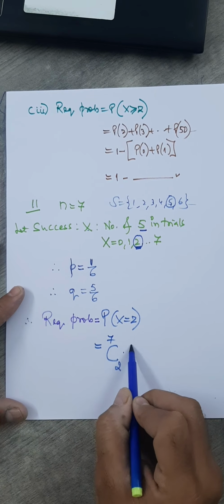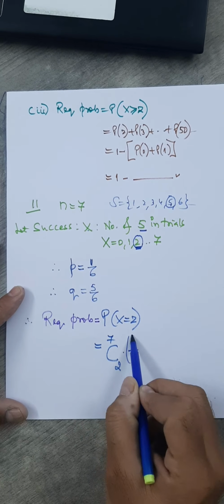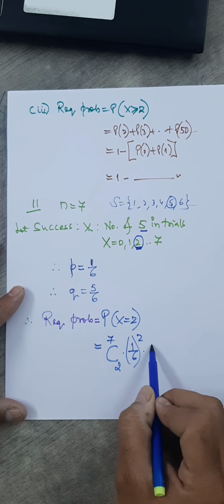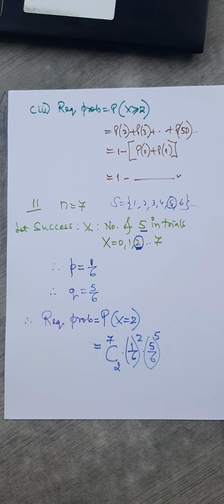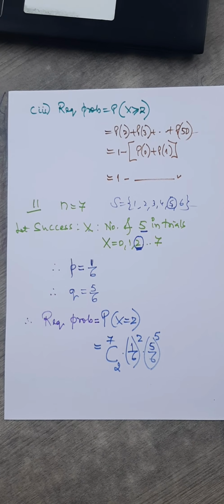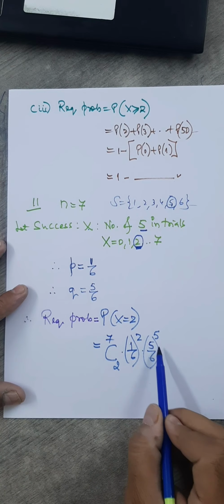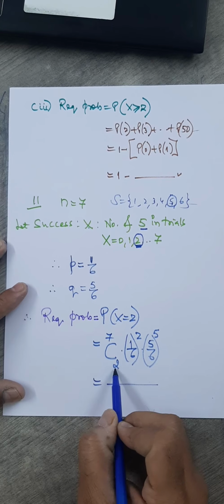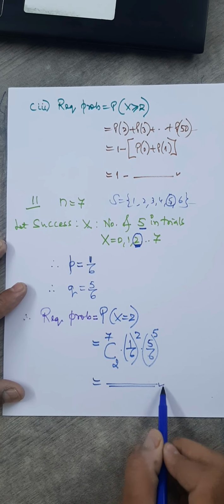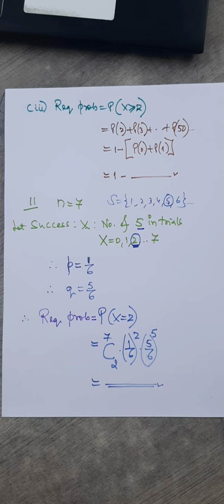What is the probability of success? 1 by 6 the whole raised to 2 into 5 by 6 the whole raised to, this is 5. Okay, now the question is you need to simplify. So simplify 7C2, you can find it very easily. Place it and check your back side answer.